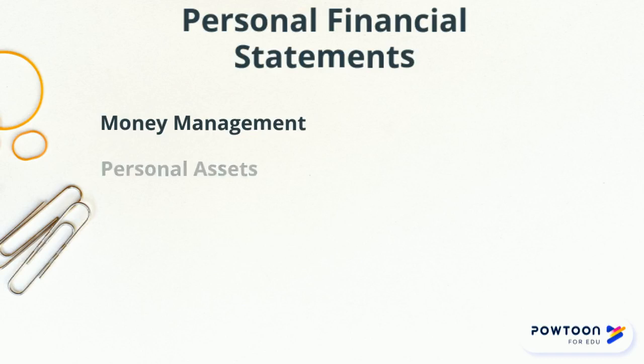Personal assets are items of value such as money in bank accounts, investments, furniture, clothing, automobiles, or jewelry. The total value of these assets is the first thing on a balance sheet.